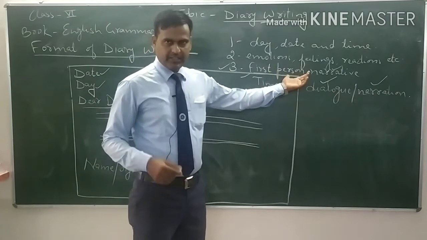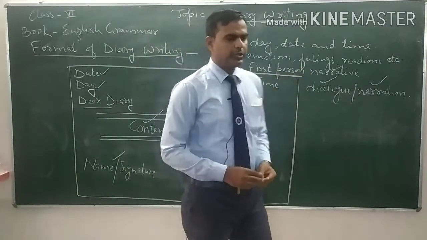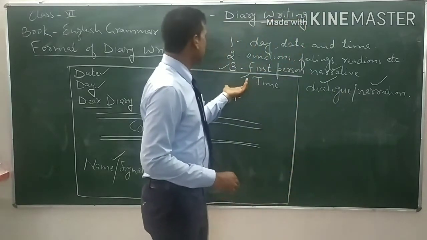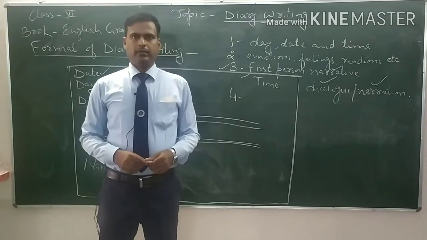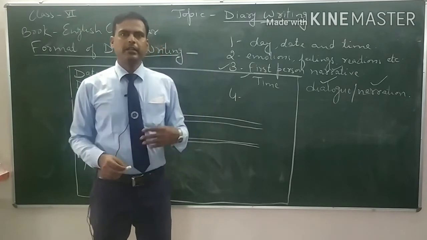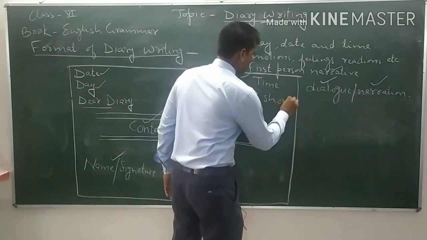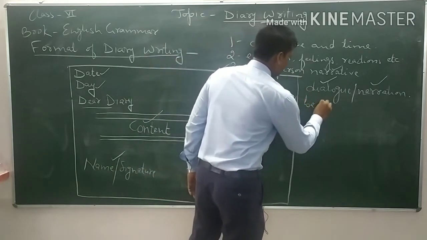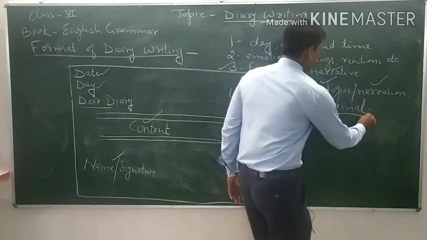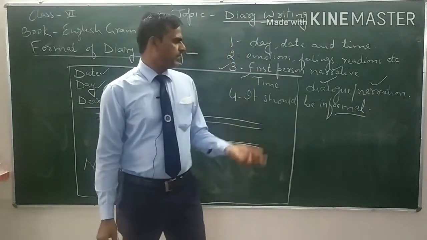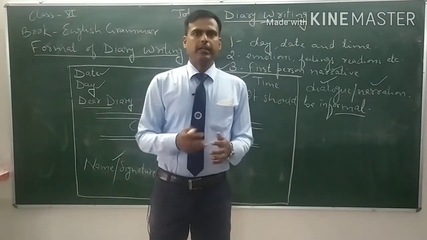It is not always a must, and we should write the diary in an informal way. Diary writing should be informal. There are two types of language use, formal and informal.